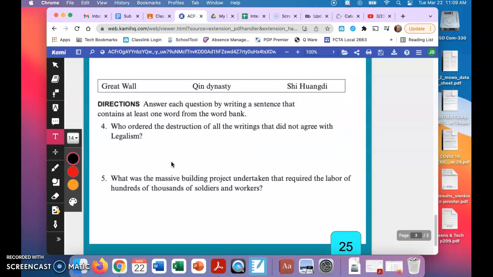And then finally, the last part, you have 3 words: Great Wall, Qin Dynasty, and Shi Huangdi. You will answer each question by writing a sentence that contains at least 1 word from the bank. So number 4, who ordered the destruction of all the writings that did not agree with legalism? So you're going to choose one of those words and write a sentence answering it. And then number 5, what was the massive building project undertaken that required the labor of hundreds of thousands of soldiers and workers? Again, you will take one of the words from above and write an answer.